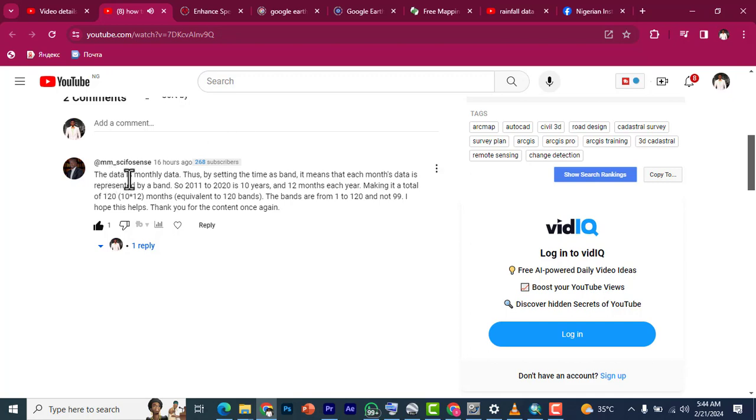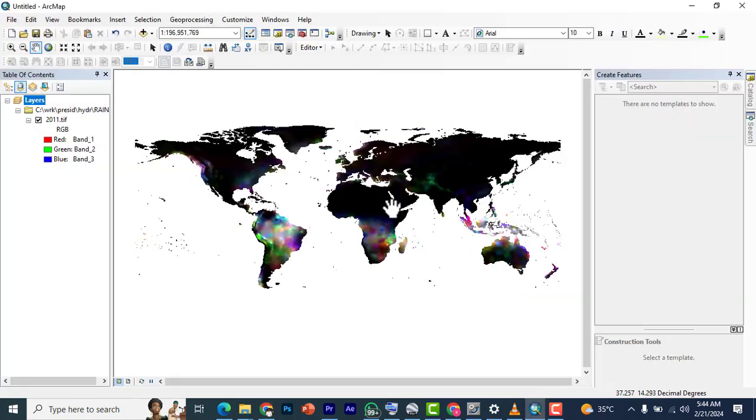Now, the bands are only 100 and something. So I want to know what data is represented by the bands. So 2011 to 2020 is done, with 12 bands each year. So you can see the total bands run from band 1 to 120. These bands also come from the images based on the revenue information. Elaborate explanation. Thank you very much, sir.